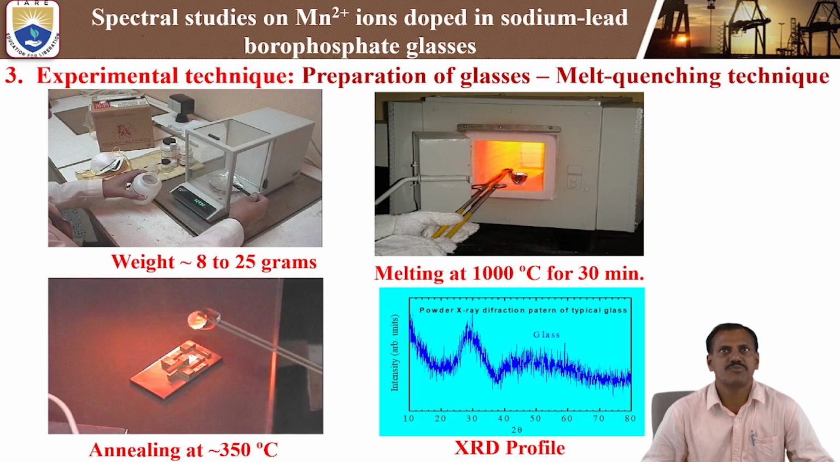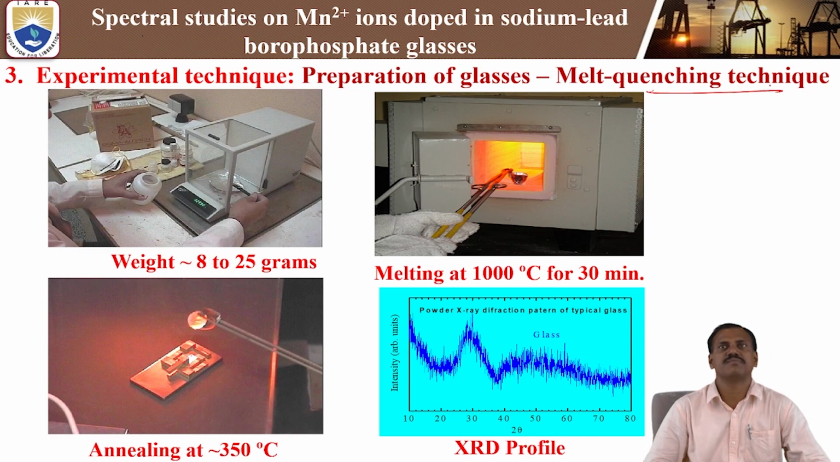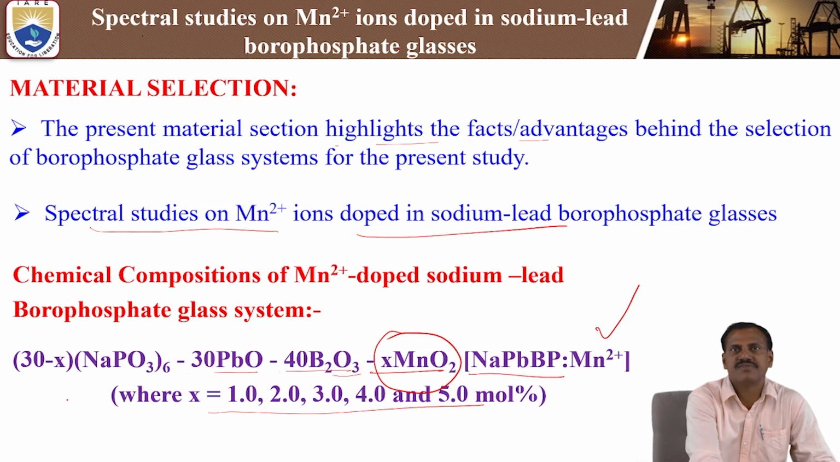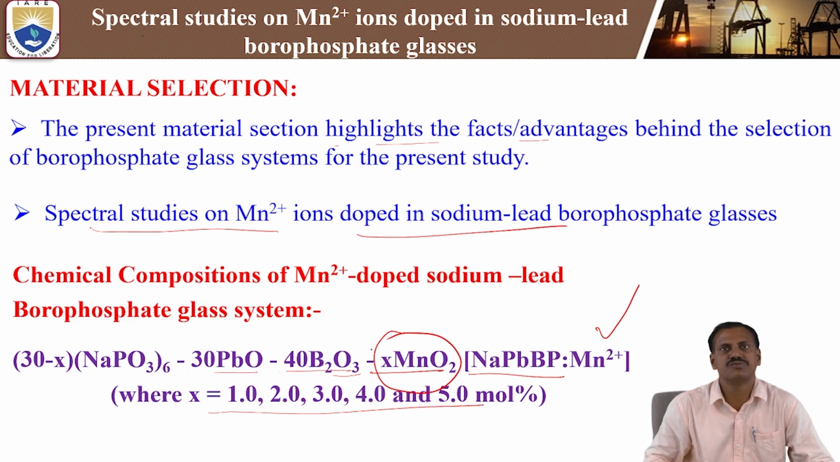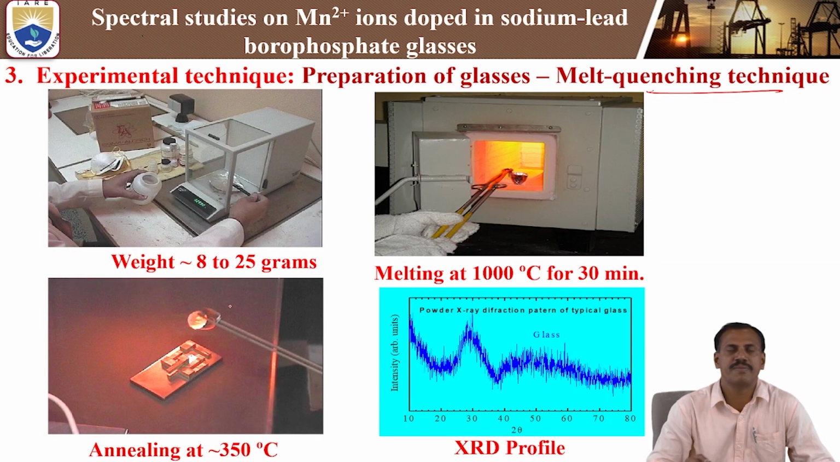Next, coming to the experimental technique. Generally the glass is prepared by the very prominent melt quenching technique. In our glass preparation by melt quenching, first we take the chemical compositions: sodium phosphate, lead oxide, borate, and MnO2. We weigh these chemicals using an optical balance. The batch weight is 8 to 25 grams of the chemical composition.